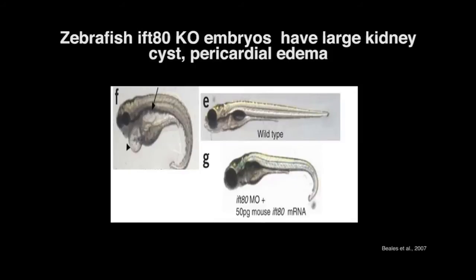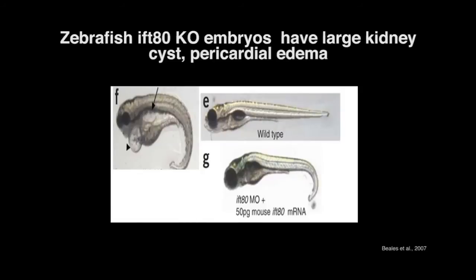To better understand ciliopathies, scientists are using mouse models or zebrafish models. Zebrafish is used as a model as it's inexpensive, it's small enough to be managed easily, and most importantly, fish embryo development is similar to other species, so it provides a basis for comparative embryological studies. E shows a wild-type normal zebrafish embryo.